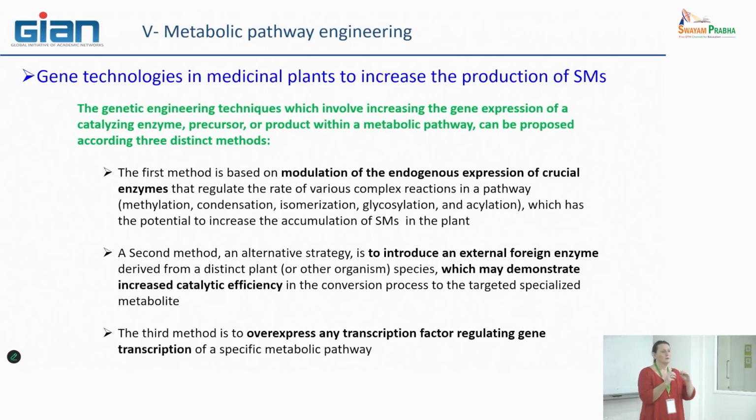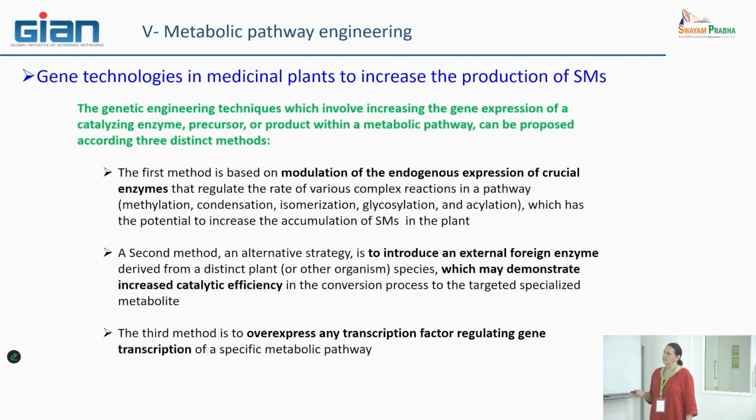Those could be very important enzymes at a crucial point of the metabolic pathway. So that could be a good target for modulating metabolite production. One idea is to enhance, to increase this metabolite accumulation, but it can also be interesting to decrease it.